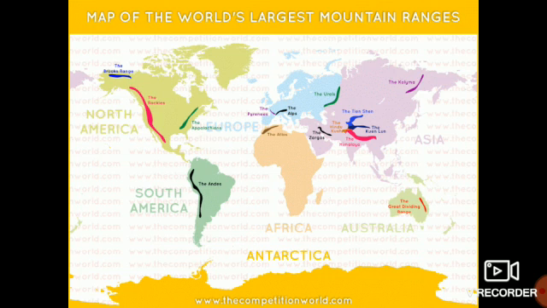That is the Brooks Range first, Rockies, the Appalachians, the Andes, the Atlas, the Pygmies, the Alps, the Urals, the Koilama, the Taishan, the Hindu Kush, the Kunlun, the Zagros, the Himalaya, and the Great Dividing Range. So these are the major mountain chains, means major mountain ranges of the world.